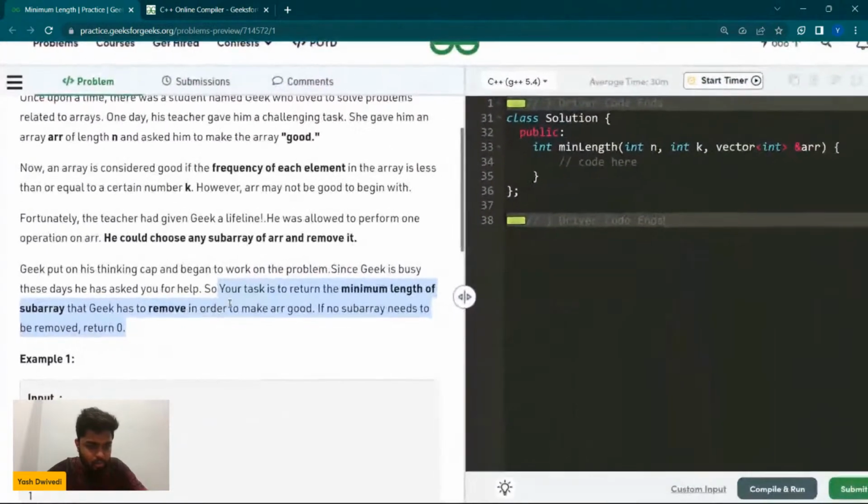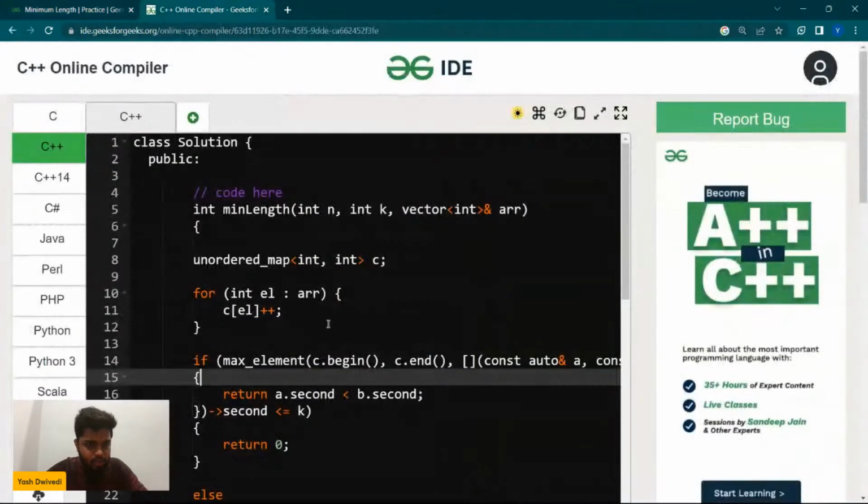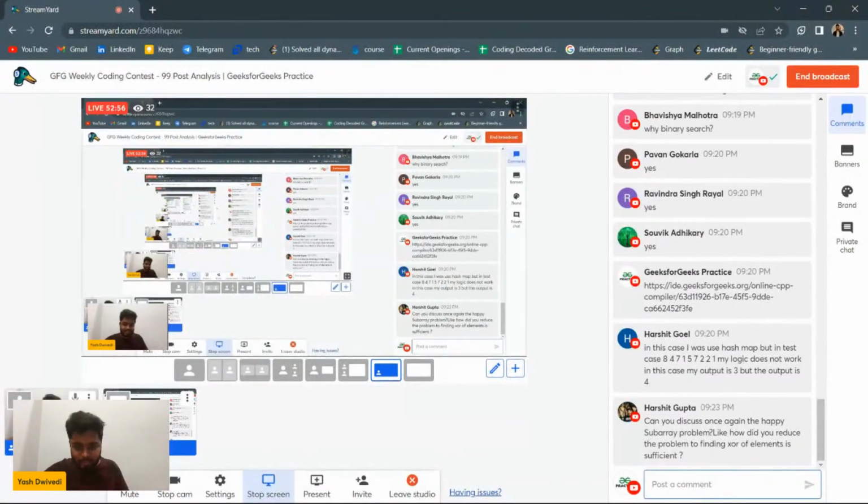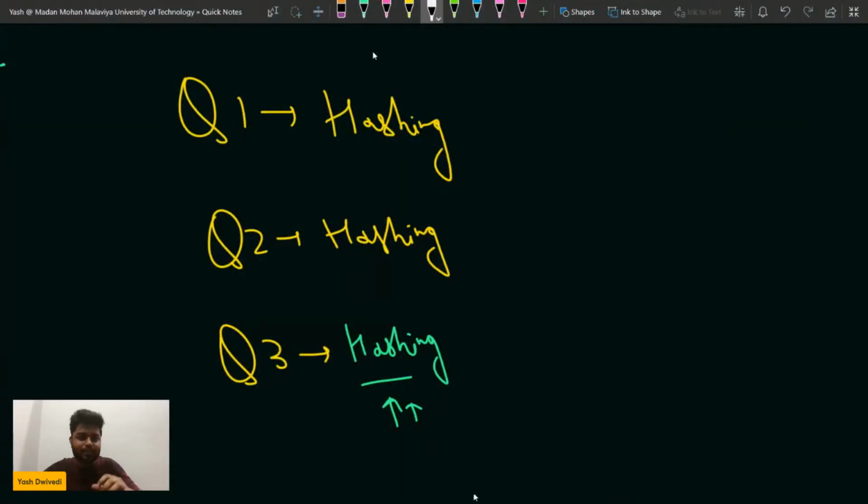So what we will do is we will iterate through the map, and we will check the maximum frequency. If the maximum frequency element is lesser than equal to k, right. Tell me this thing, guys, do you agree? I know that could have been written in an easier manner.